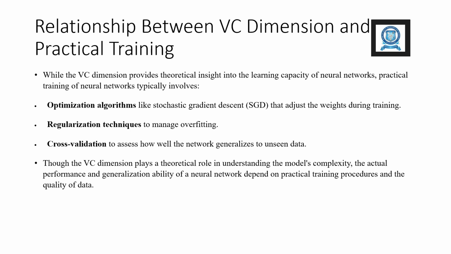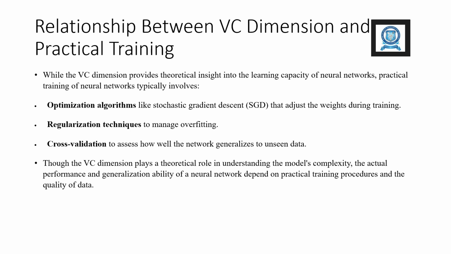A relationship between VC dimension and practical training. While VC dimension provides theoretical insight into the learning capacity of neural networks, practical training of neural networks typically involves optimization algorithms like stochastic gradient descent that adjust the weights during training, regularization techniques to manage overfitting, and cross validation to assess how well the network generalizes to unseen data.